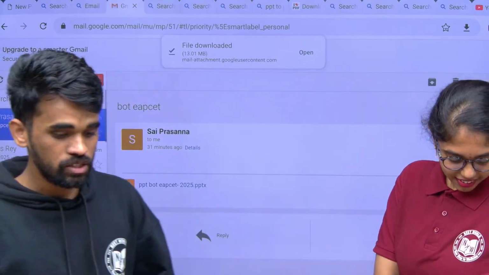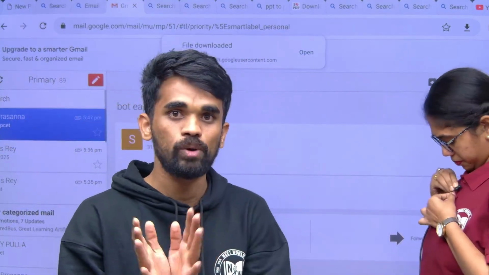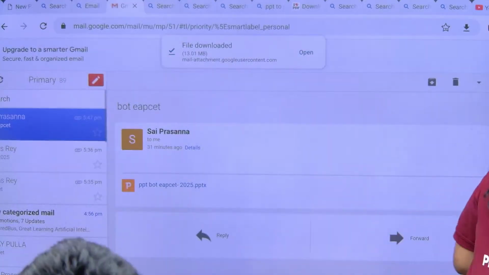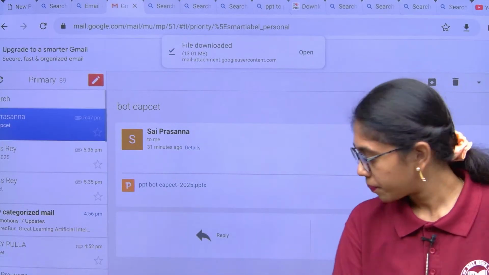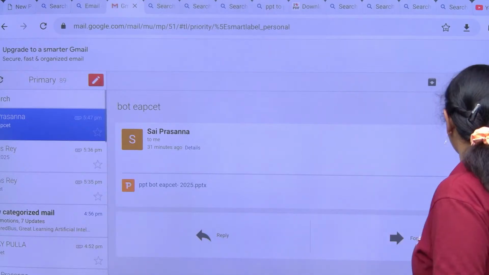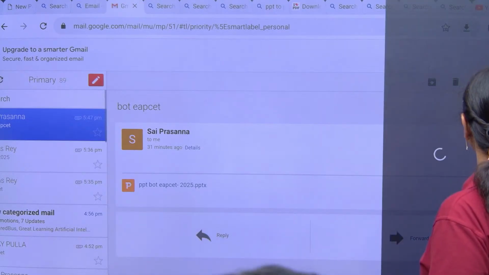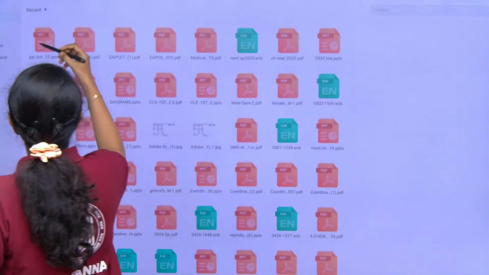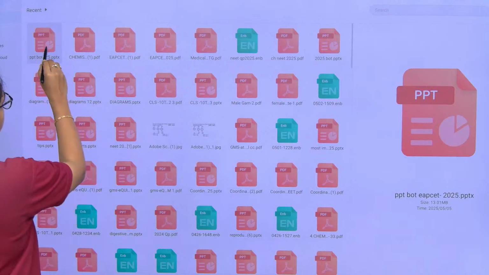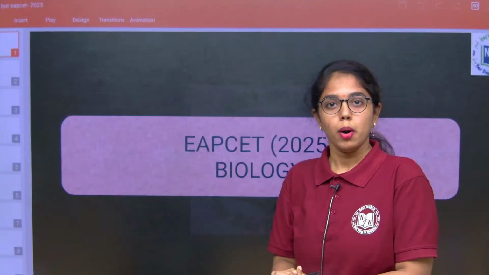So guys, you can continue with the botany, then you will be having zoology. If we have to discuss the botany paper, it is of course a bit lengthy, a little difficult also. It is not that easy. It is up to moderate level. We cannot say it is very difficult either.